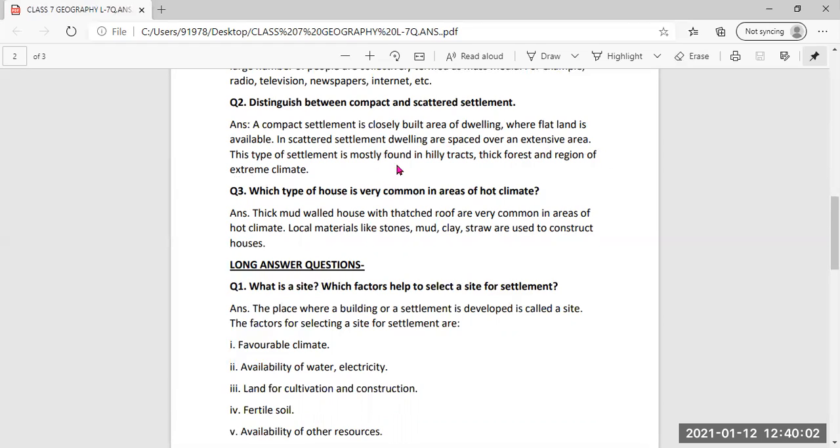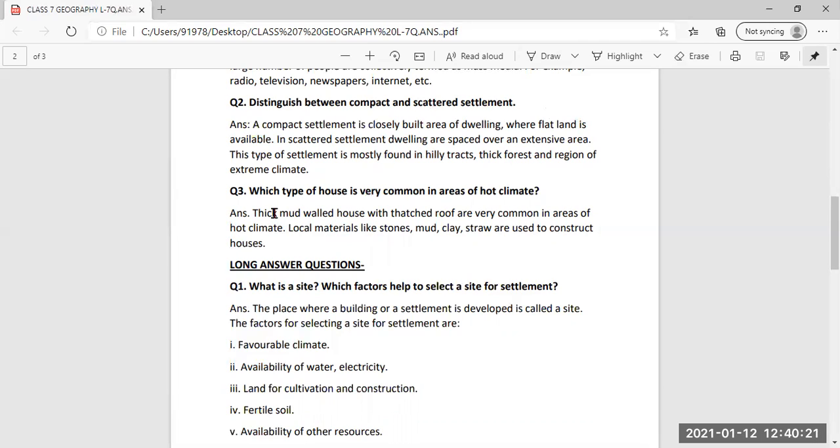This type of settlement is mostly found in hilly tracts, thick forests, and regions of extreme climate. So scattered settlements are also there where the people live, and it is spaced over an extensive area, meaning a large area is covered with this scattered settlement.